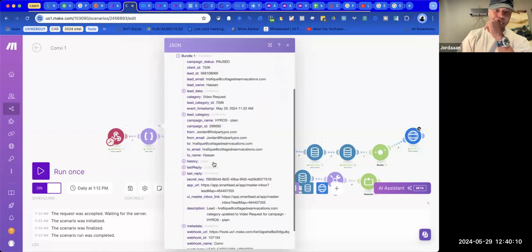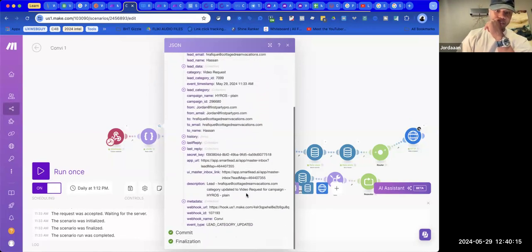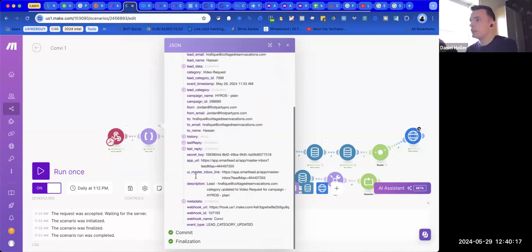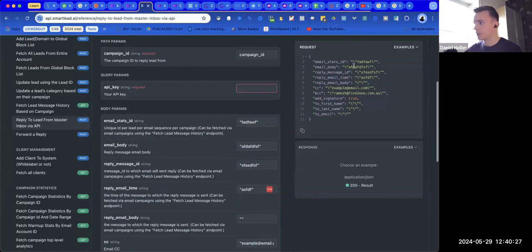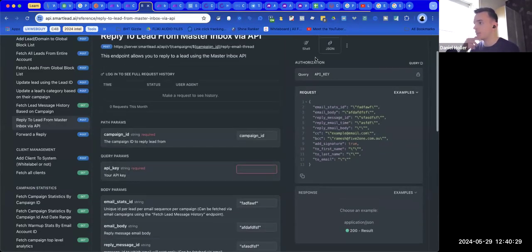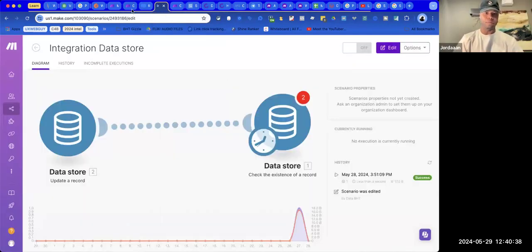So I've got to think about how to add it in. I think if we just paste in, so if you went back to Smartlead, the page on the right, we just have the request, like JSON thing on the right. It says request and then all the things. I think if we just copy this and start putting in the dynamic fields and replacing it, that should work.